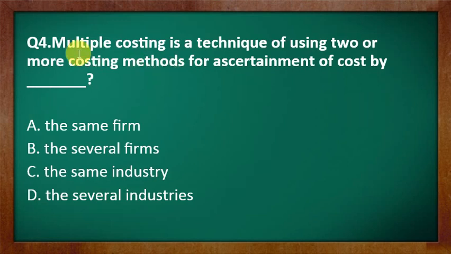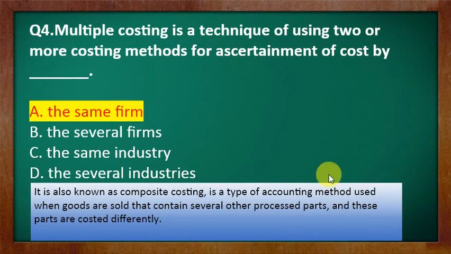Question number 4. Multiple costing is a technique of using 2 or more costing methods for ascertainment of cost by dash that you have to solve. Option A, the same firm. Option B, the several firms. Option C, the same industry. Option D, the several industries. You again have to think and differentiate between firms and industry. While solving this question, also remember what exactly is a firm and what exactly is an industry. So the correct one is option A, that is the same firm.